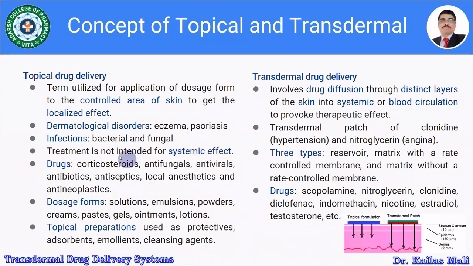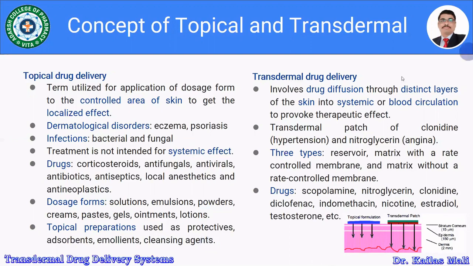Drugs like corticosteroids, antifungals, antivirals, antibiotics, antiseptics, local anesthetics, and antineoplastics are given by topical drug delivery systems. The dosage forms prepared for the topical route, like solutions, emulsions, powders, creams, pastes, gels, ointments, and lotions, are widely used as protectives, adsorbents, emollients, and cleansing agents.